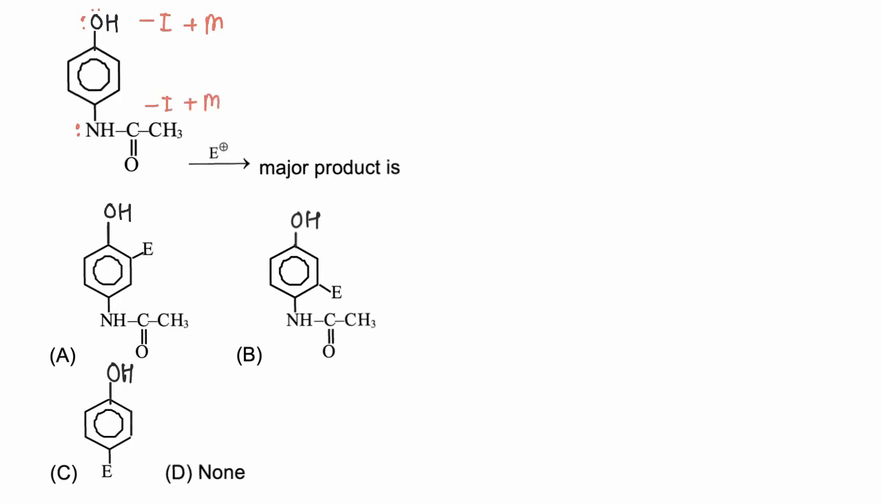So both are donating, overall donating, because the mesomeric effect is stronger than the inductive effect. Now, due to the presence of internal resonance, the amide has a comparatively lower +M effect than OH. Hence OH is more donating in comparison to the amide. So the electrophile will attach at the ortho position of the more electron donating group, and hence the correct answer is A.